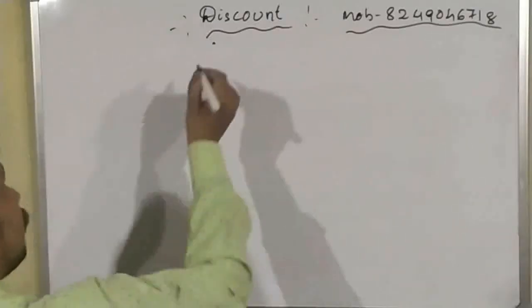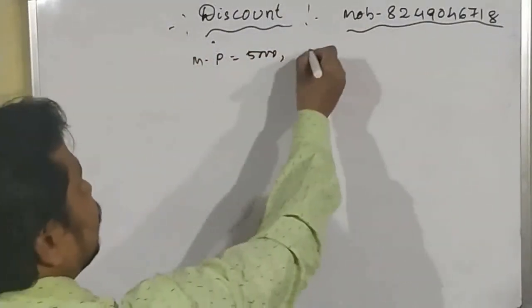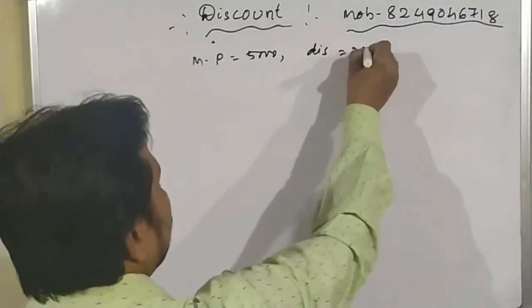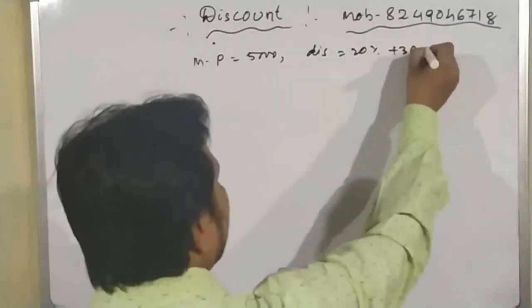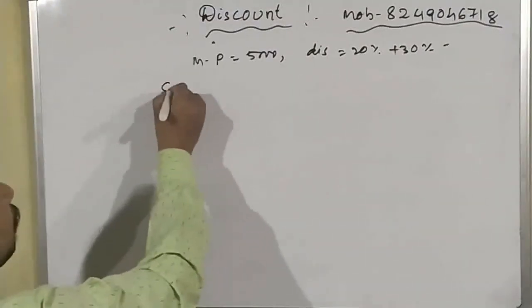What was given? Mark price is equal to 5,000 rupees and discount is equal to 20% plus second discount is 30%. Okay student, so we can write selling price.